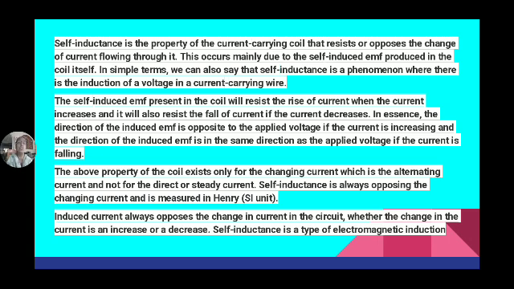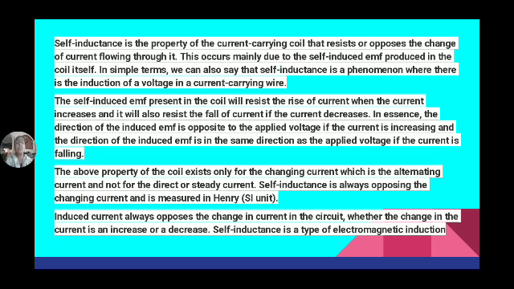Now the self-induced EMF present in the coil will resist the rise of current when the current increases, and it will also resist the fall of current when it decreases. It means if the current is increasing, it opposes the increasing current. If the current is decreasing, it opposes the decreasing current. The direction of induced EMF is opposed to the applied voltage, because according to Lenz's law, the direction of the induced quantity is always such that it opposes the cause of its production.